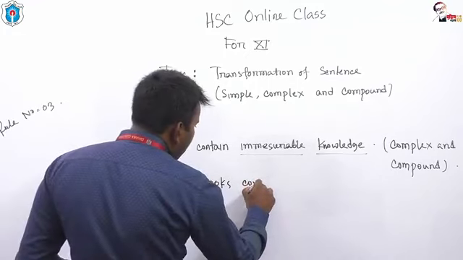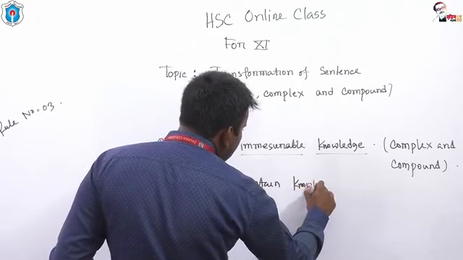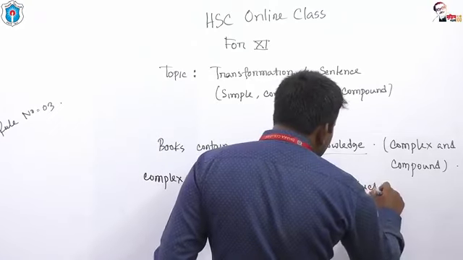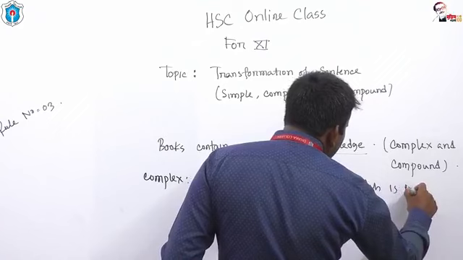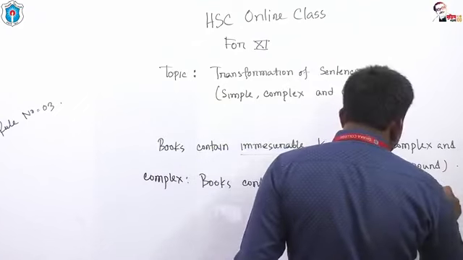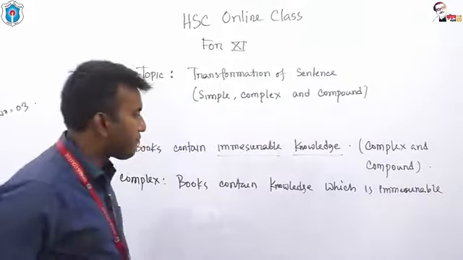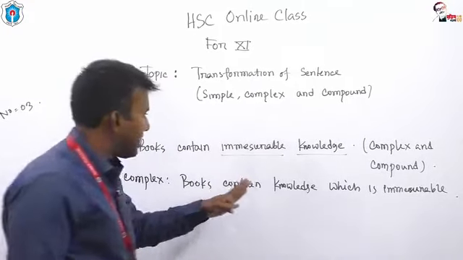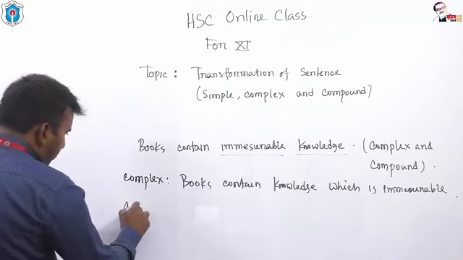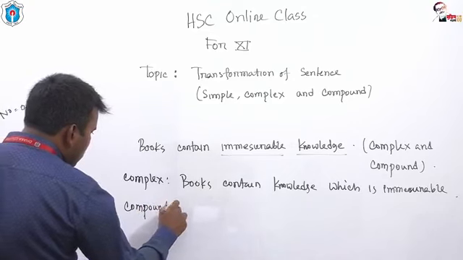With the help of relative pronoun, I can say books contain knowledge which is immeasurable. Okay, you can say books contain knowledge that is immeasurable. In order to turn it into compound, you have to create 2 principal clauses or 2 coordinate clauses.